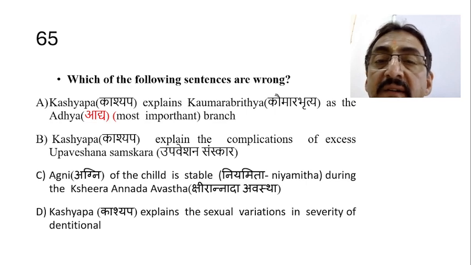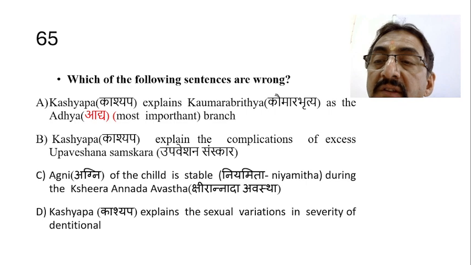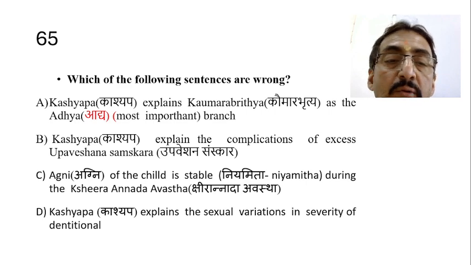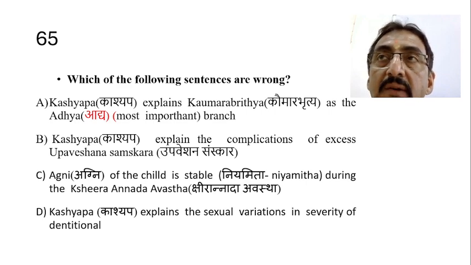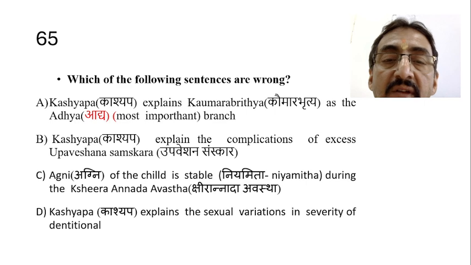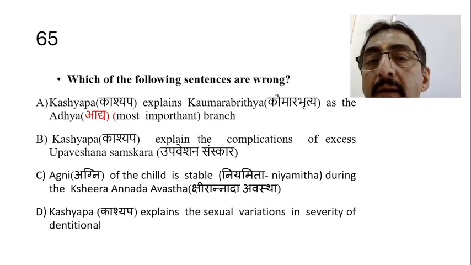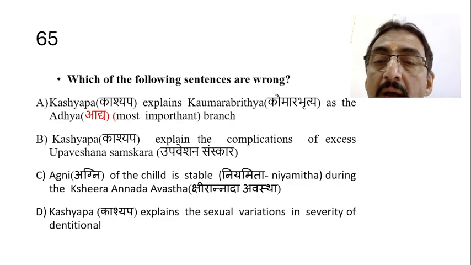The first sentence is right, the second is right, and the fourth is also right. But option C, Agni of the child is stable during Kshira Annada Avastha, is the wrong answer, because during Kshira Annada Avastha the Agni of the child is unstable. Aniyamita Agni will be seen in the Kshira Annada Avastha.